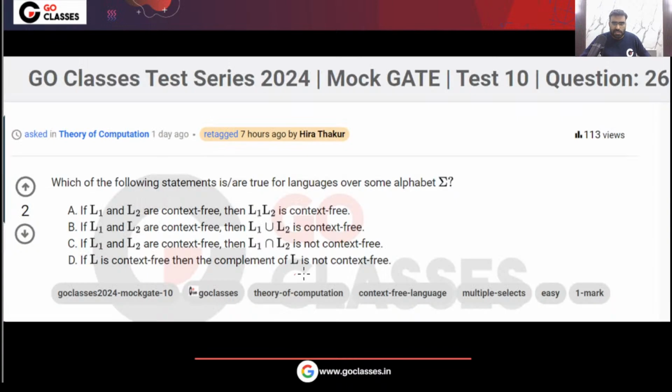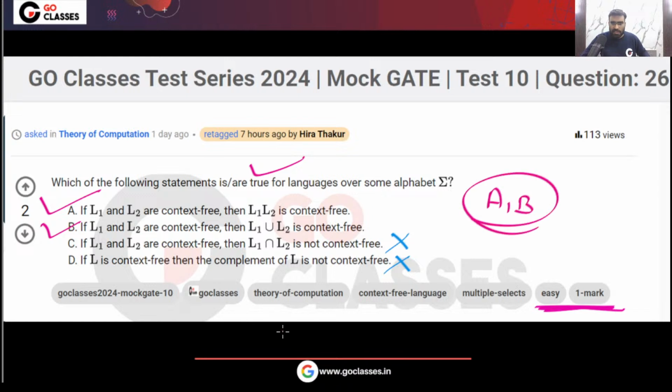This question is a 1 mark easy question, but many students can make a silly mistake here. Yes or no? Did you make any silly mistake in this question? This is a 1 mark question. The question is asking for the true statement. So I can say the answer will be option A, B. Option C is not true. Option D is not true. So for this question, the answer will be A, B. This is the final answer.